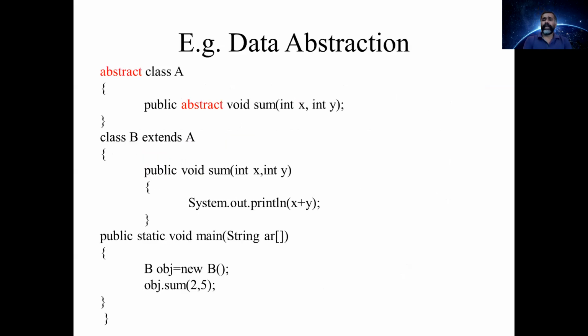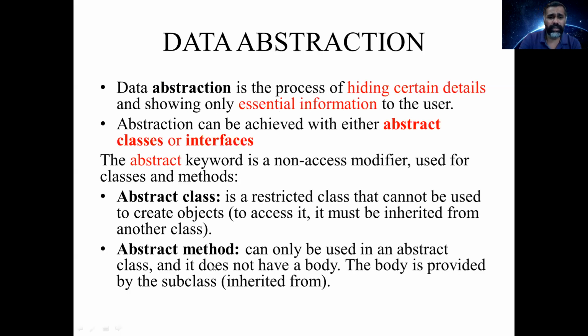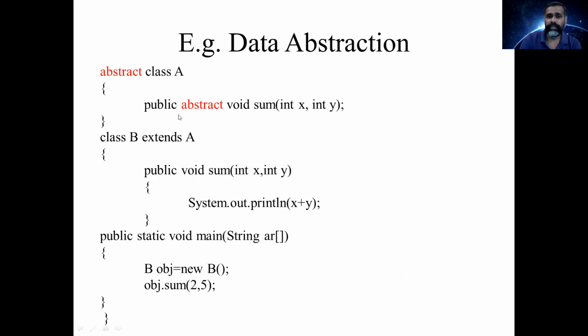Now, an example for data abstraction. Here I have a class A which is defined as abstract, and it contains a method called sum, which is also an abstract method. Here we have only the prototype of my function sum. I didn't define the function, I have only declared it. As I said previously, an abstract method can be used in an abstract class only, and it does not have any body.